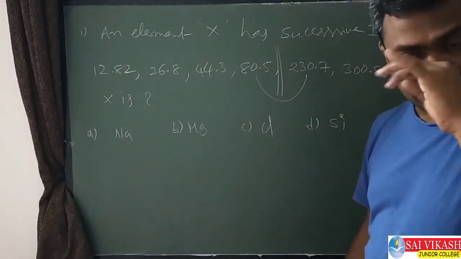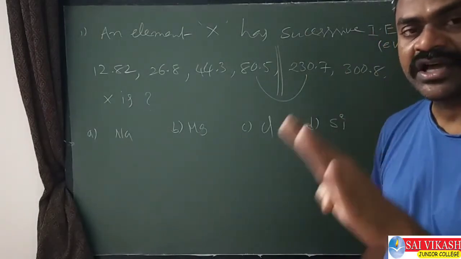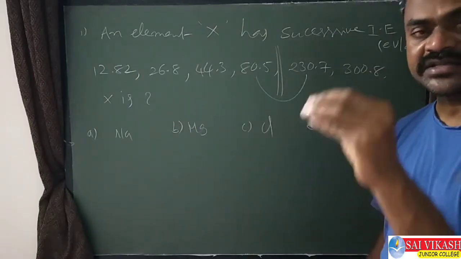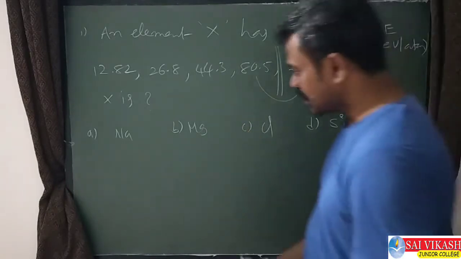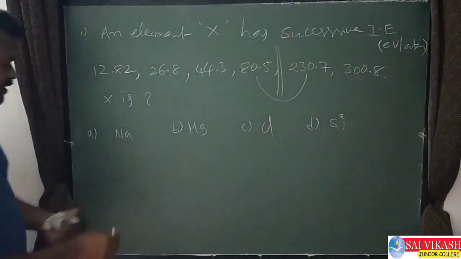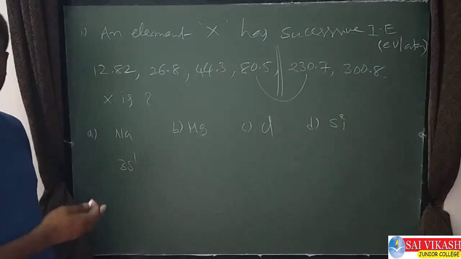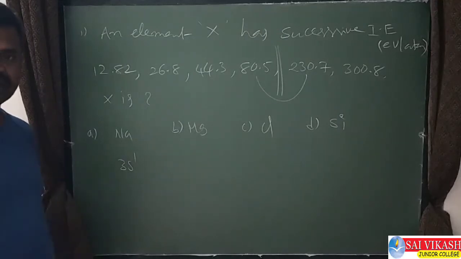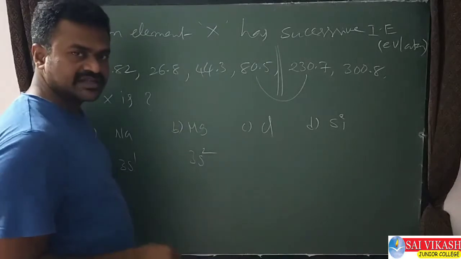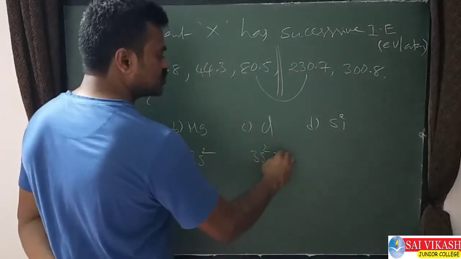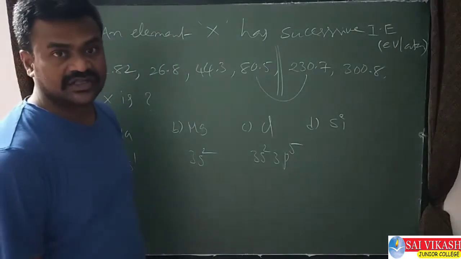It means four electrons only are present in the valence shell. So we have to select from all these the atom containing four valence electrons. You write the electron configurations of all these. Sodium configuration has valency 3s1. Only one valence electron, so it's not the answer. Magnesium 3s2, only two valence electrons. Chlorine 3s2, 3p5, we have 7 valence electrons. It is also not the answer.